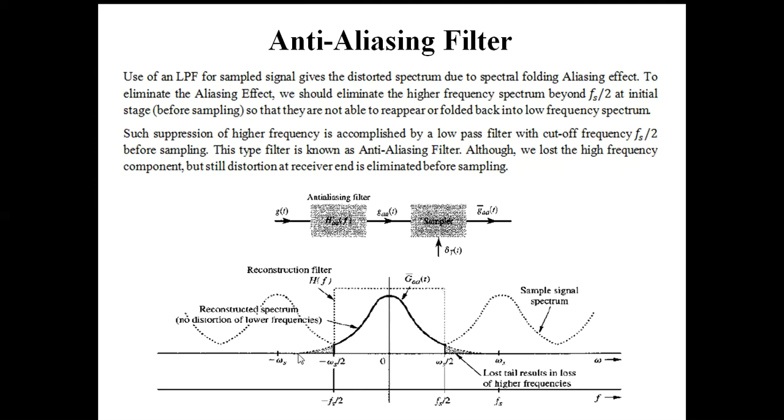Here this one is the original spectrum that should be recovered, but we recovered only this, without any overlapping between two successive spectra. Obviously this portion has been removed due to the anti-aliasing filter, but as this portion is removed there is no distortion. So we can conclude that although we lost the higher frequency component, the distortion at the receiver end is eliminated before sampling, which is a quite efficient process.